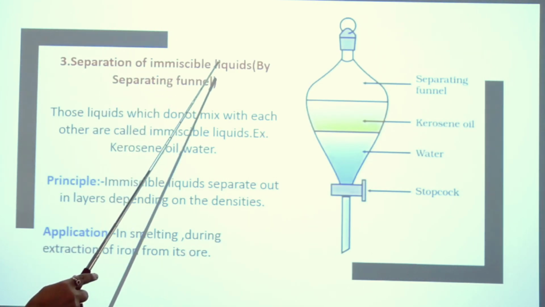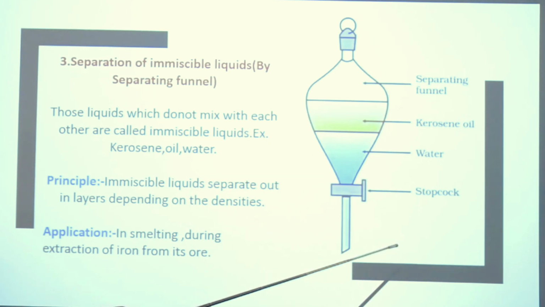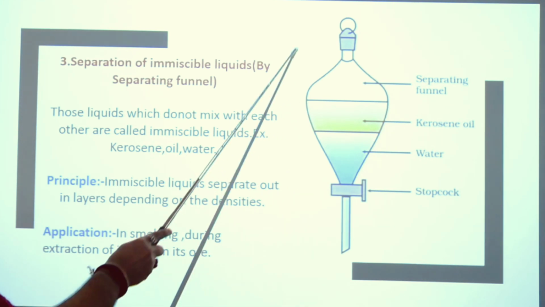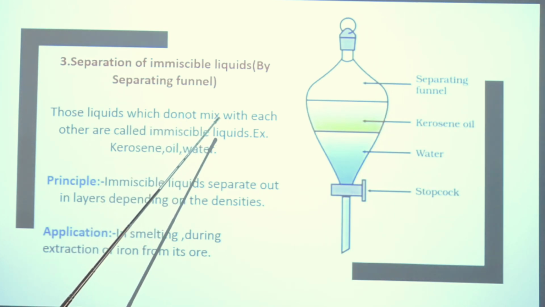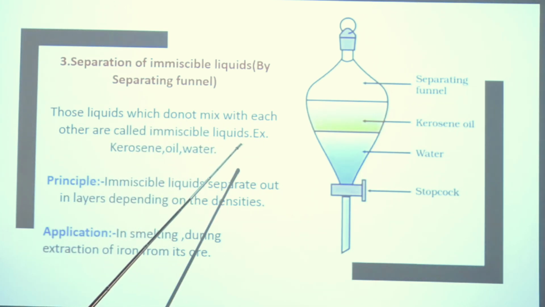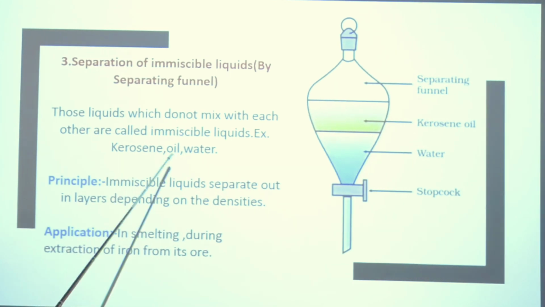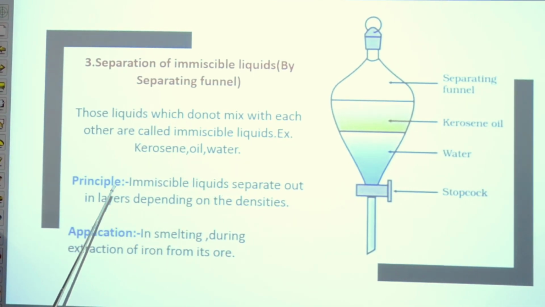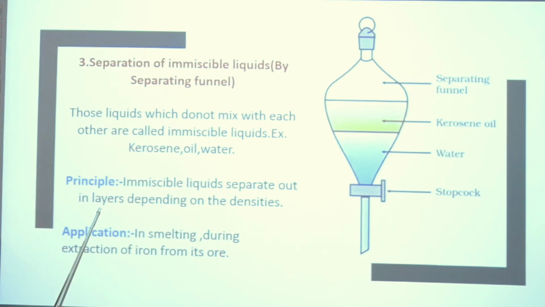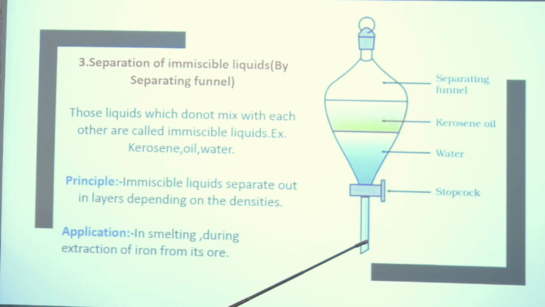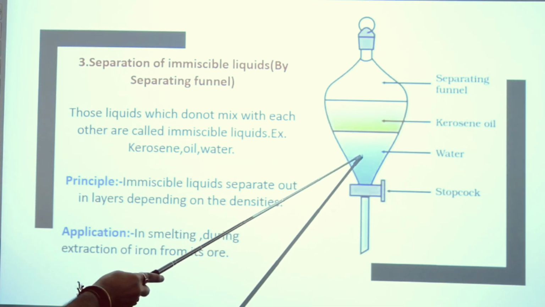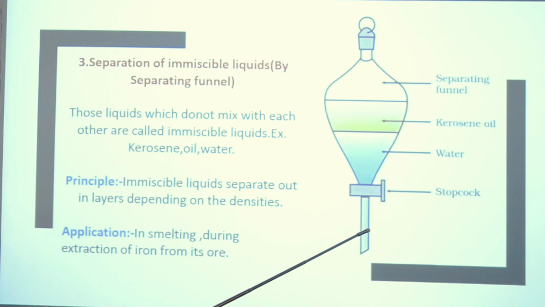Next, separation of immiscible liquids by separating funnel. This is the separating funnel. Structure like an onion. प्याज की तरह इसका शेप होता है. Those liquids which do not mix with each other are called immiscible liquids. Example, kerosene oil, water. Principle, immiscible liquids separate out in layers depending on density. You can see the figure. Kerosene oil and water adjust according to density. High density settles down, lower density floats on the water.